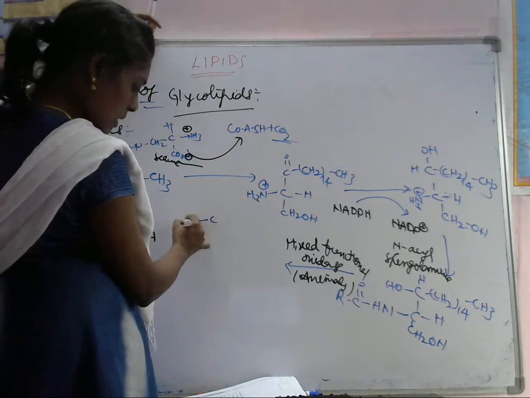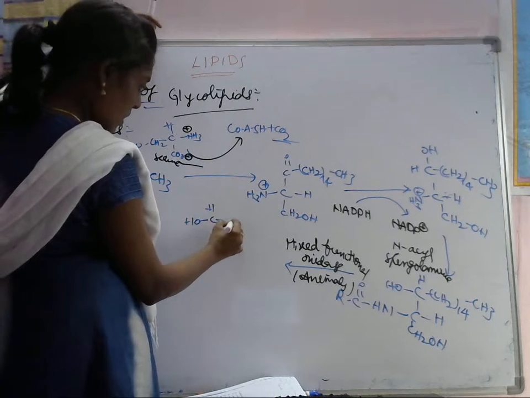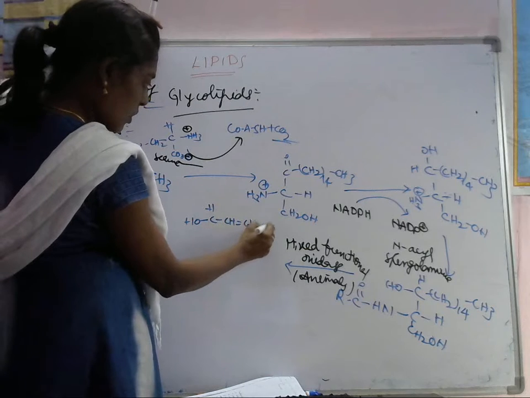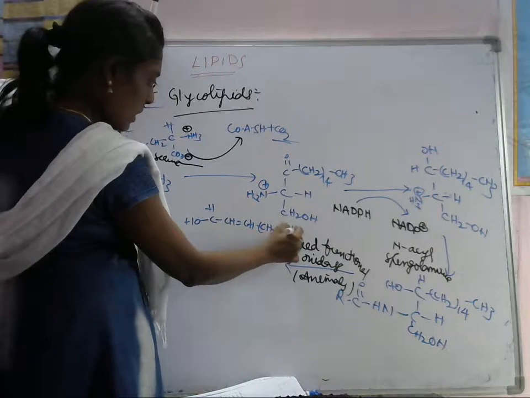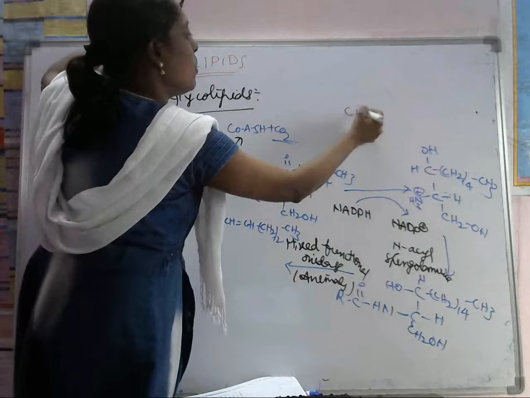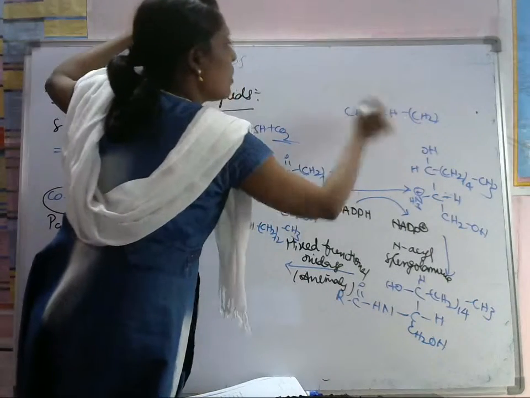See, OH is there. Next, we have H here, CH, double bond CH, CH2, 12, CH3. Means here 14 is there now. So CH2 here, double bond CH2.